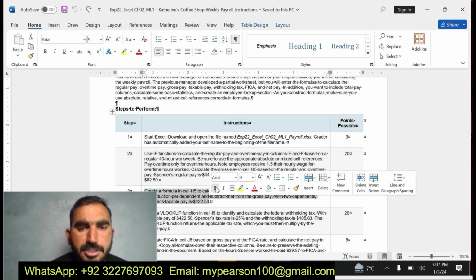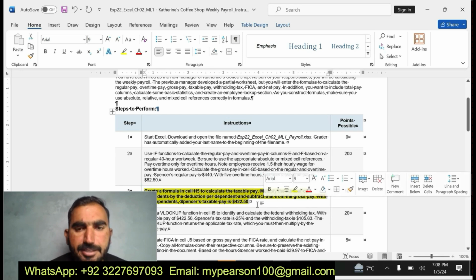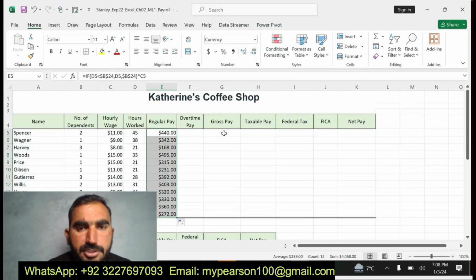My next step is step number 3. Create a formula in cell H5 to calculate the taxable pay. Multiply the number of dependents by the deduction per dependent and subtract that from the gross pay; with two dependents, the taxable pay is 422.50. Now I am going to do step number 3. My step number 3 is here. Create a formula in cell H5 to calculate the taxable pay.